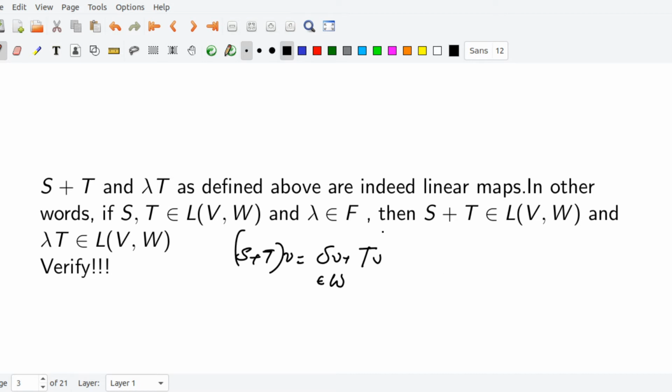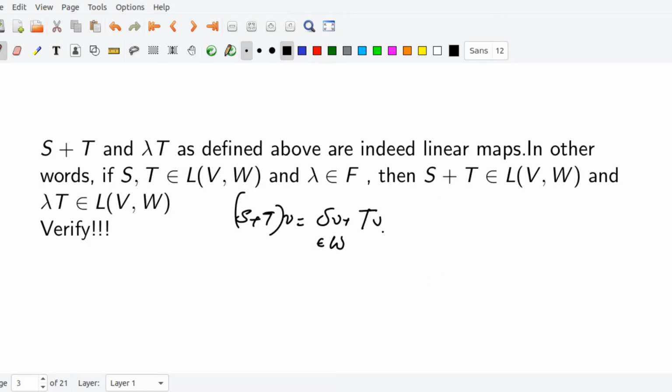Similarly, lambda T is a map from V to W because lambda T is defined by (lambda T) of v equal to lambda into Tv. Here lambda T takes vectors v from V and maps them into lambda into Tv.